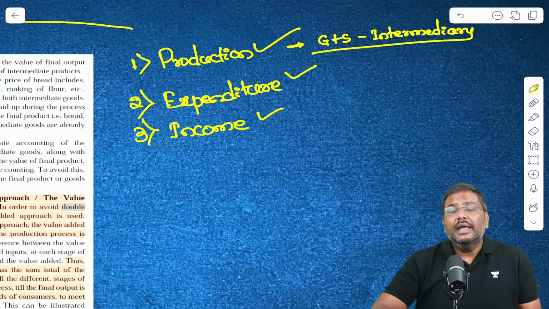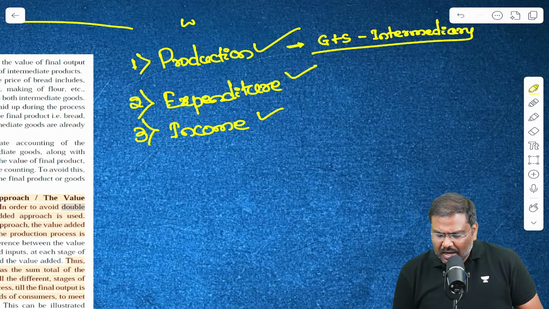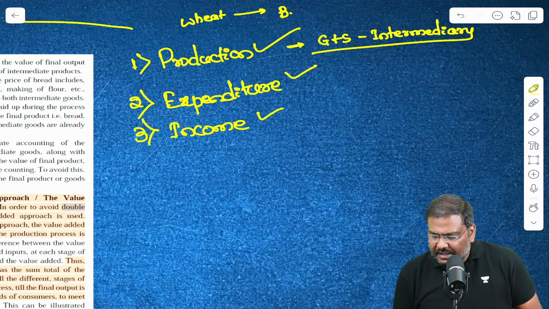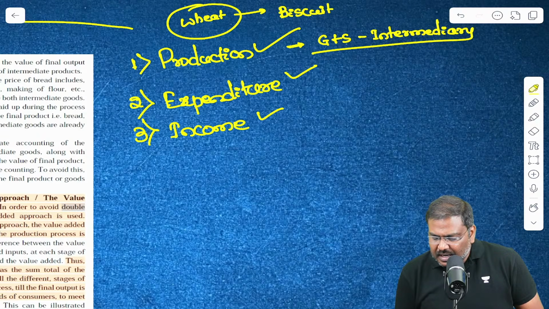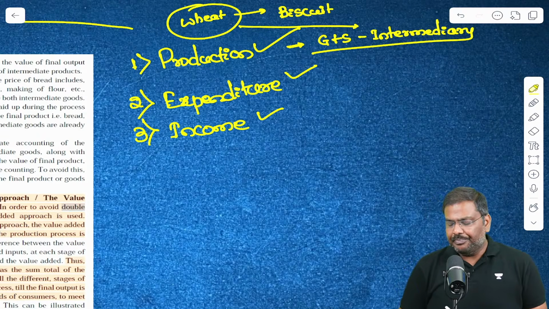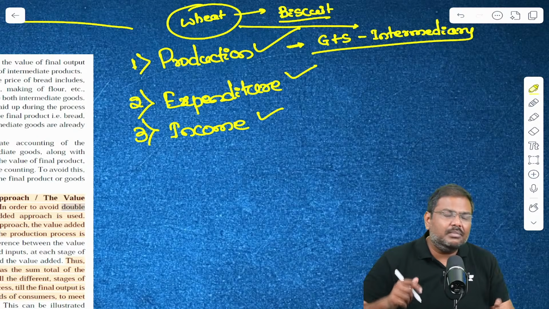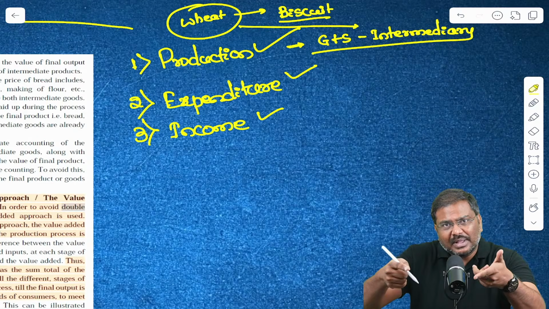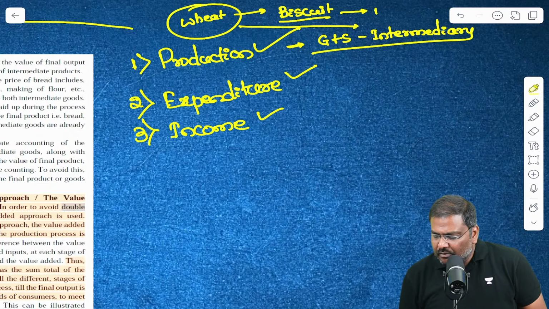For example, if I purchase or produce wheat, and I use the wheat to produce a biscuit, in this case the wheat will be considered an intermediary good. And the biscuit that I sell in the market, which will be purchased and consumed by the buyers, will be called a final good.